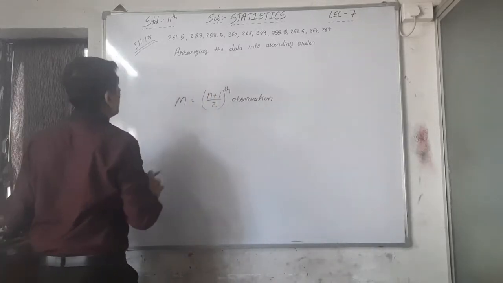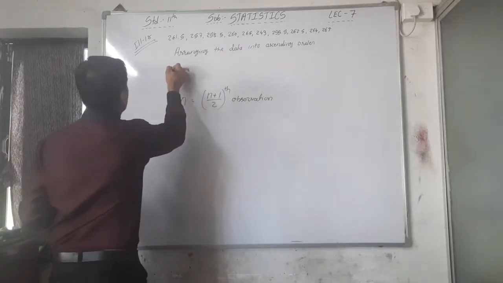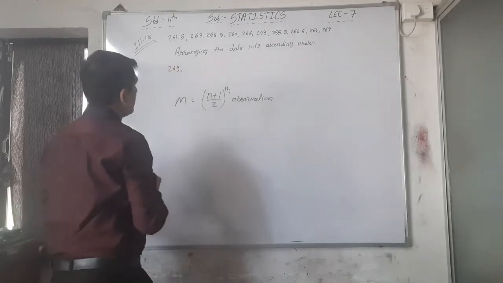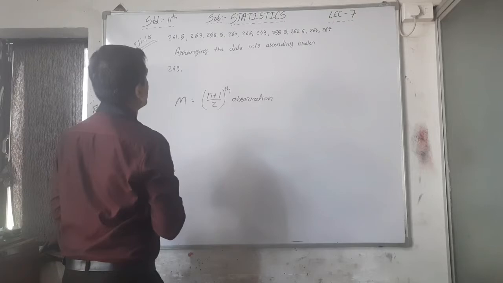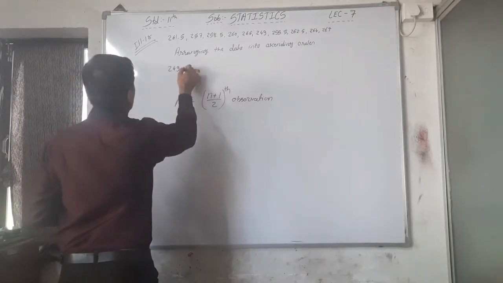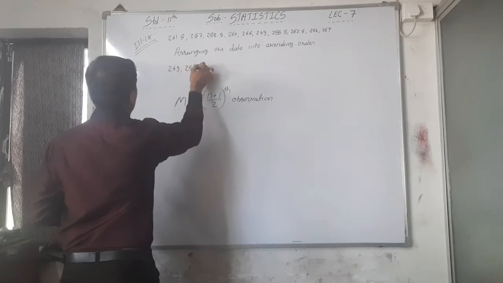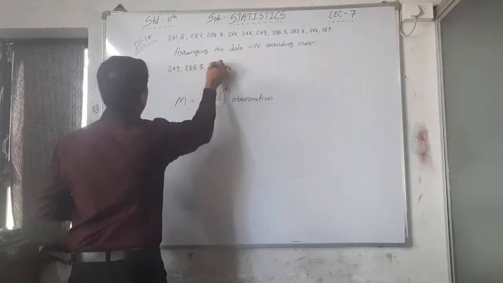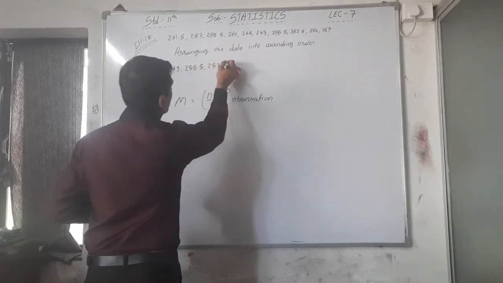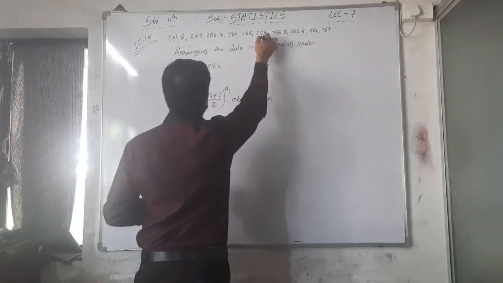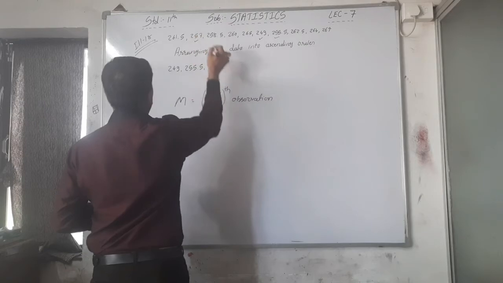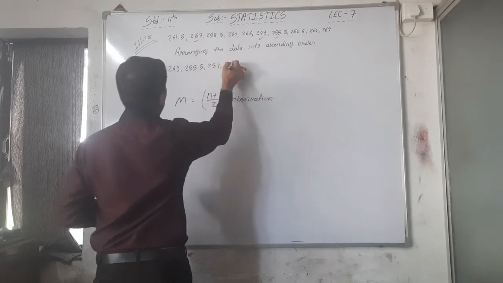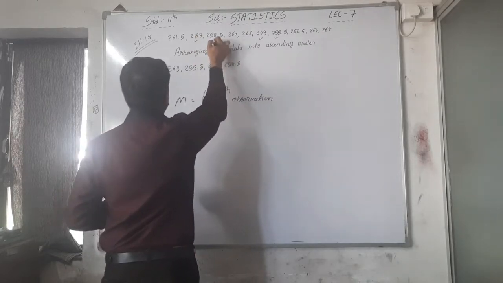Whichever is lower here, 249 is the lowest value. Now see which one is the next. 255.5 is the next. Then 257. See, this one is complete. Now 257. Then 258.5. This one is complete.